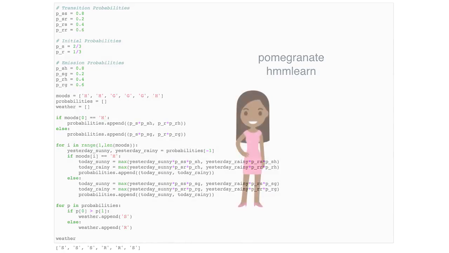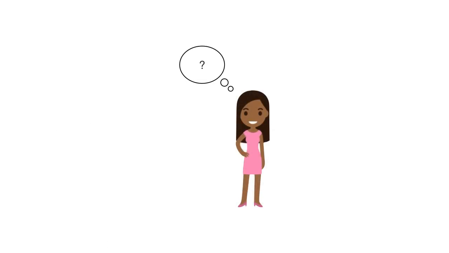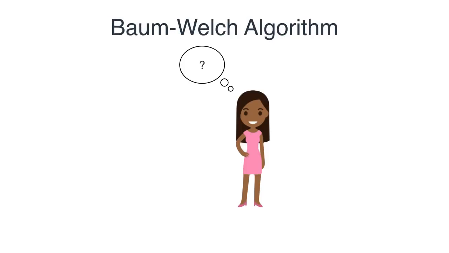So I'm going to leave you with a question. How did Alice figure this out? It seems like we used a little too much data. So for example, we had all these emission probabilities and all these transition probabilities, but it could just be that the hidden states are so hidden that we don't even know the transition probabilities. When this is the case, then I recommend you read on the Baum-Welch algorithm, or maybe in the future I can make a video about that.